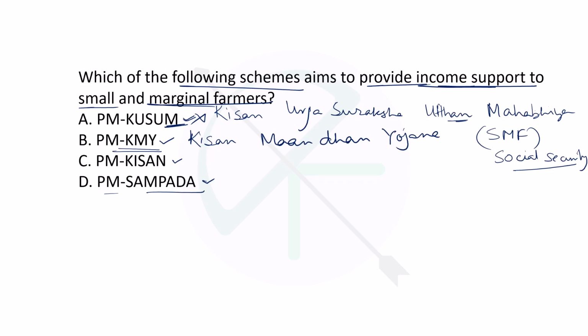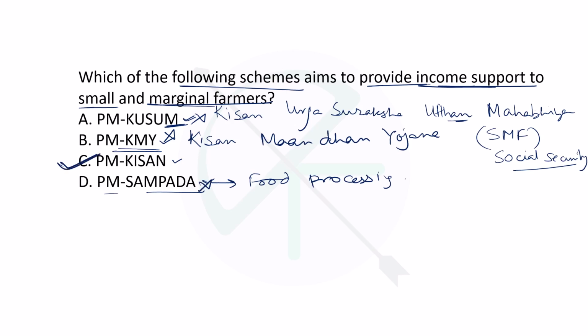So this option B will also be wrong. Option D is PM Kisan Sampada. It's a central sector scheme that was directed towards the food processing industries, to improve the supply chain management, infrastructure, and all that. So this will also be wrong.